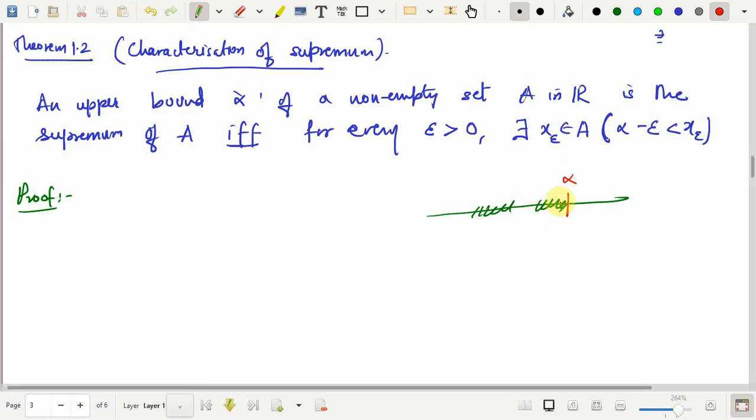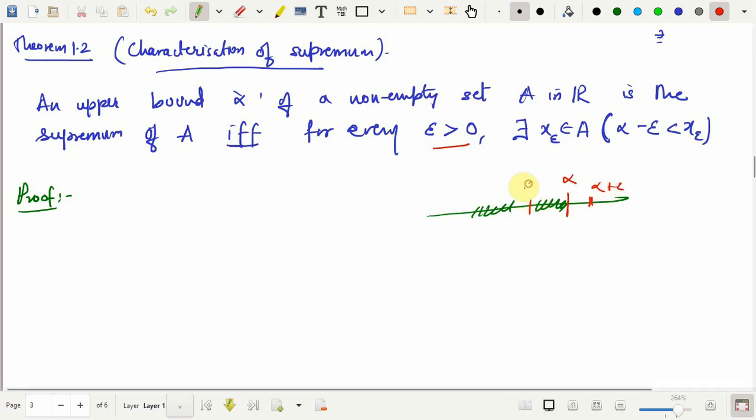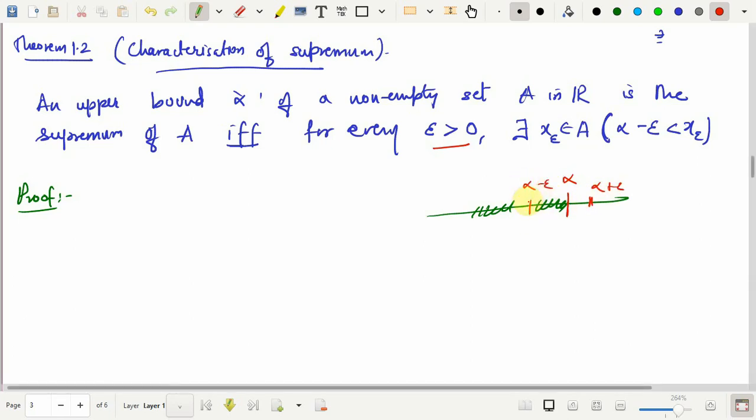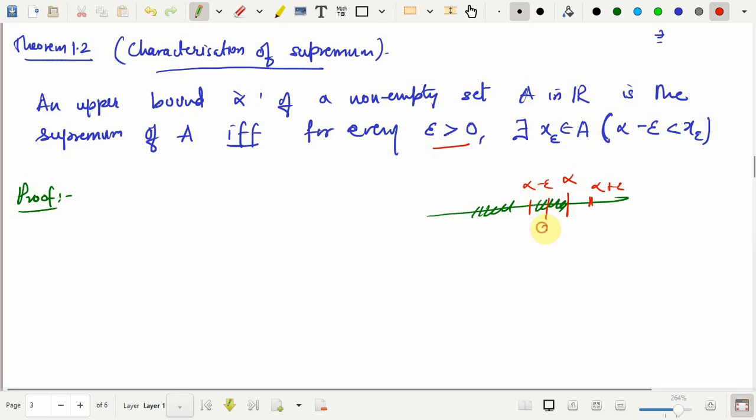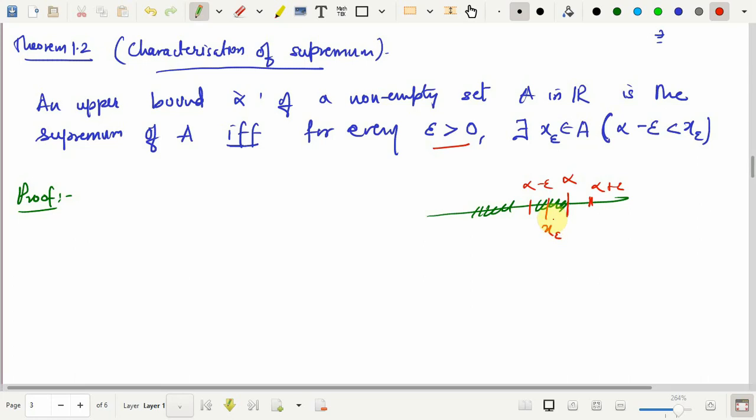This is exactly the generalization of the previous statement. For any epsilon positive, alpha plus epsilon will lie to the right of alpha and alpha minus epsilon will lie to the left of alpha. So alpha minus epsilon will always be less than alpha, which we consider to be the supremum of A, and that is why alpha minus epsilon cannot be an upper bound, and that is why there should exist some x epsilon in A such that x epsilon is greater than alpha minus epsilon. So that is the idea.